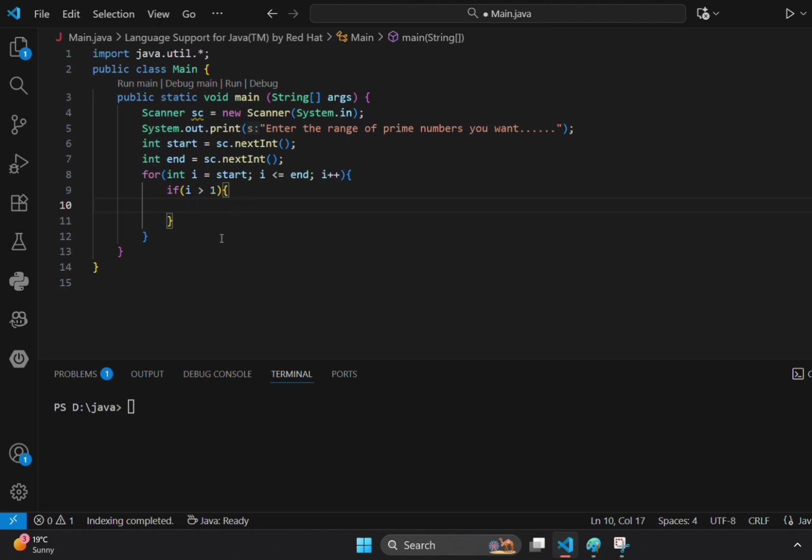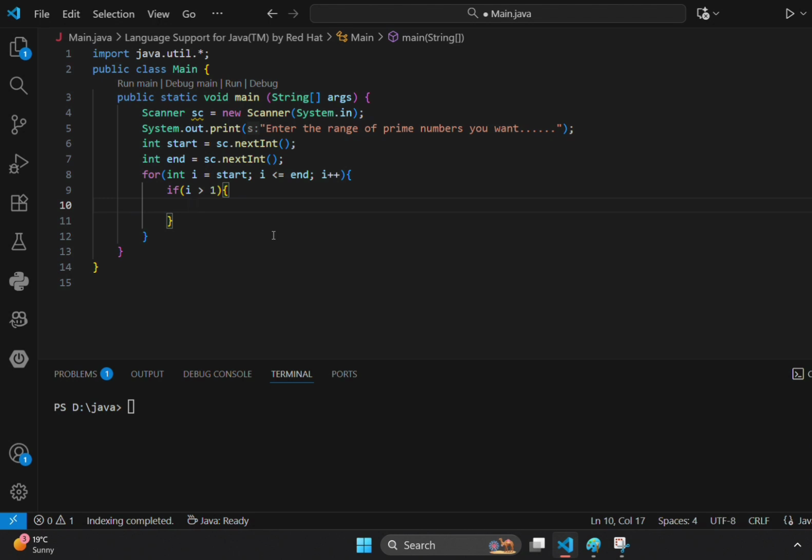Some people may ask, what if I give negative numbers? They are printing too.